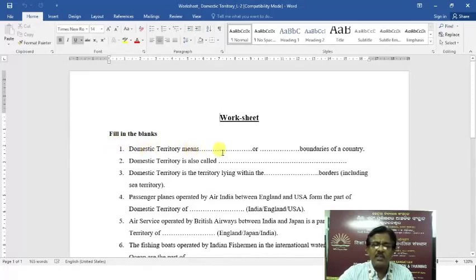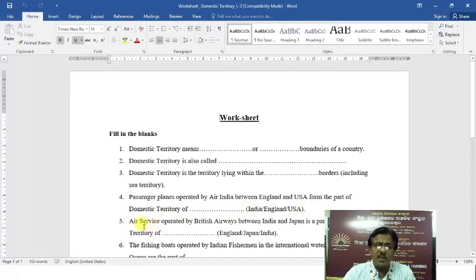Domestic territory means dash or dash boundaries of a country. Number 2. Domestic territory is also called dash. Number 3. Domestic territory is the territory lying within the dash borders including sea territory. Number 4. Passenger planes operated by Air India between England and USA form part of the domestic territory of dash: India, England or USA.